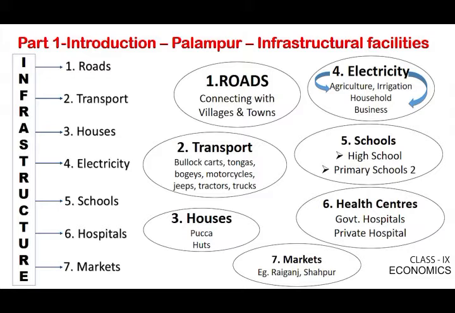Very important and very needed, we see 1 government hospital and 1 private hospital. The government hospital is meant for all, but the doors are mostly knocked by the poor people. The private hospital, the rich people can use. In such a way, Palampur is a beautiful village having all types of infrastructure facilities.